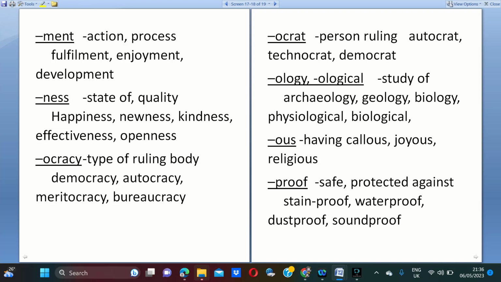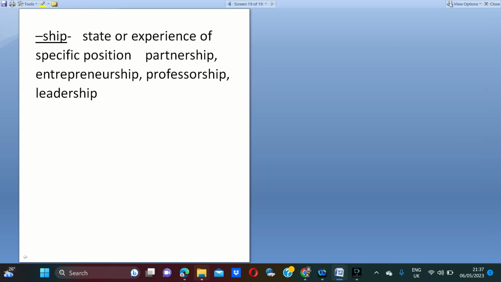Next, ocrat: a kind of person who is ruling. Next, ology means a study of something. Ous means having. Proof means safe or protected. Ship means state or experience of a specific position. Here ship is the suffix.